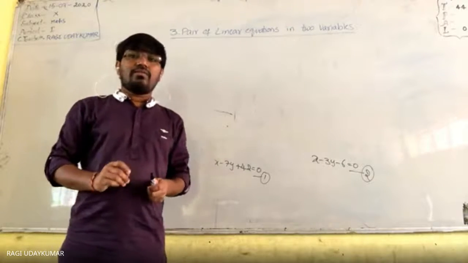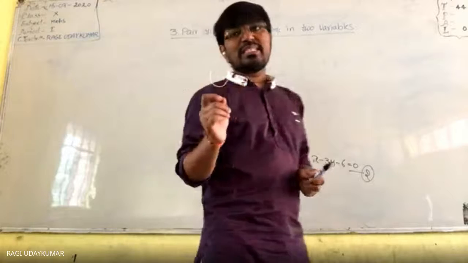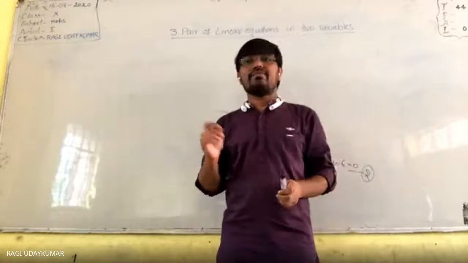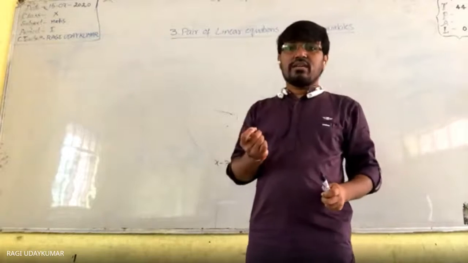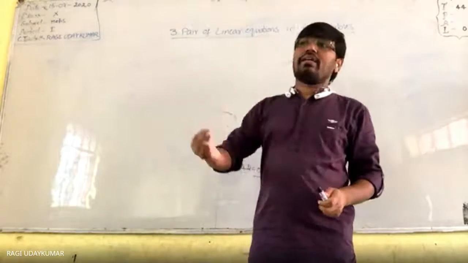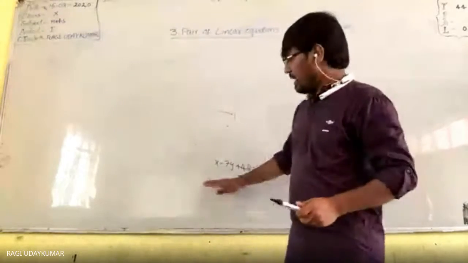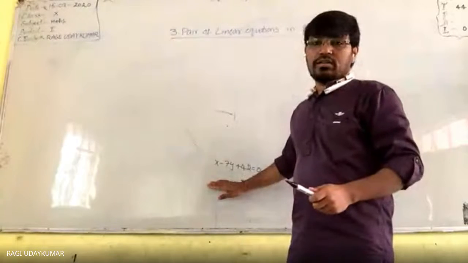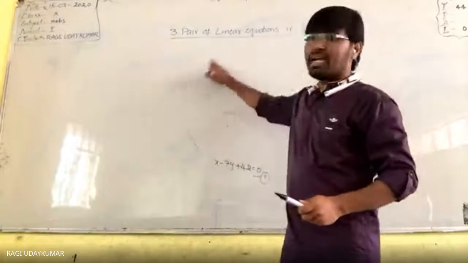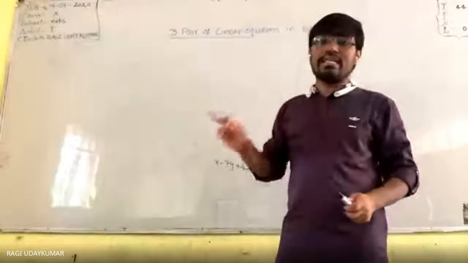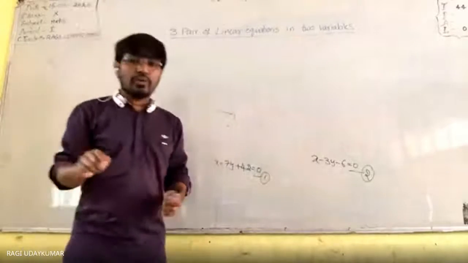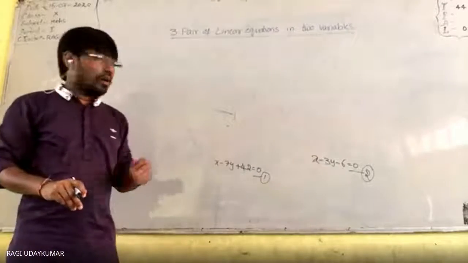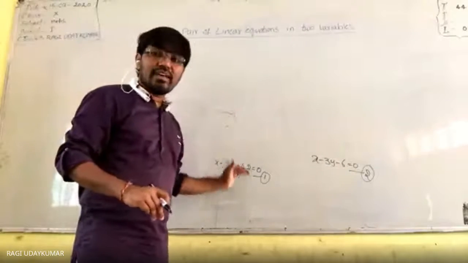Because if you make a small mistake in finding the x and y coordinates, then you are going to get another line. But if you find 3 points, you will not get them collinear, meaning like one straight line, so you can find out that somewhere you made a mistake.